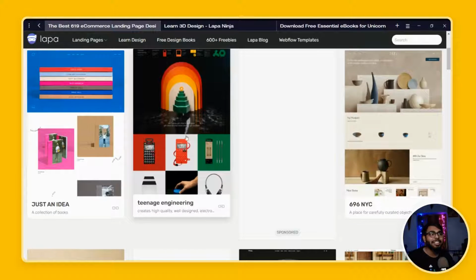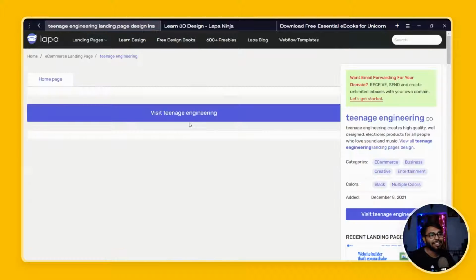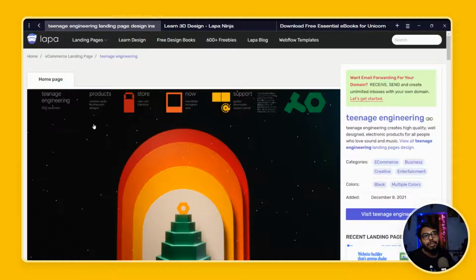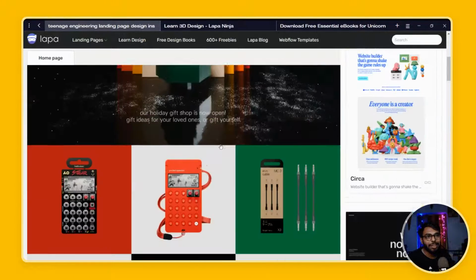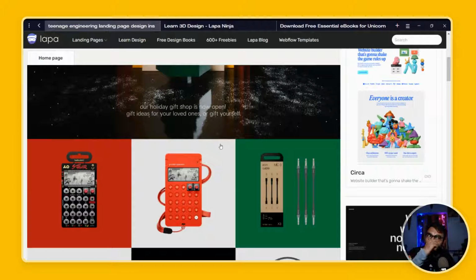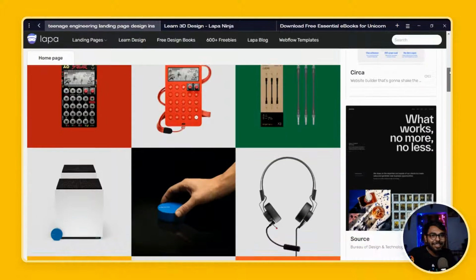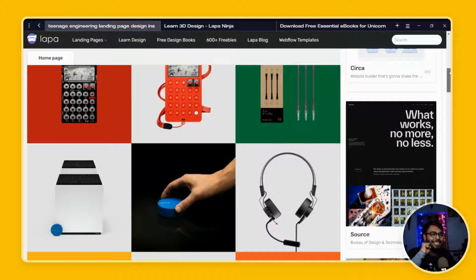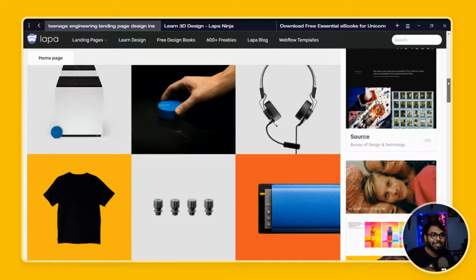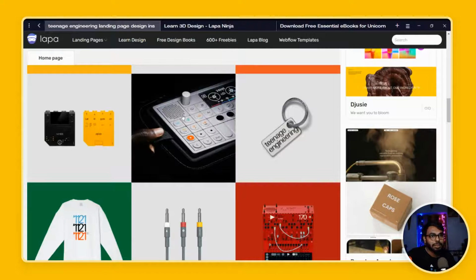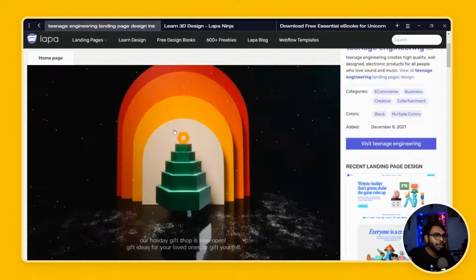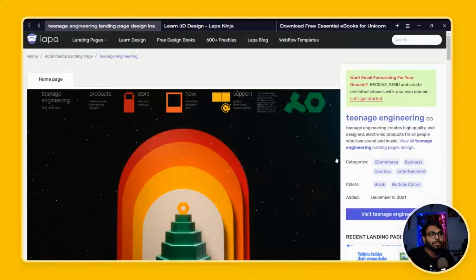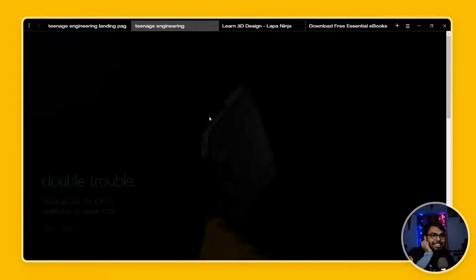Now, Teenage Engineering is something really great. I love them a lot because look how the landing page is looking, right? And the devices that Teenage Engineering makes are also phenomenal. I don't know how they make them, but they are like little magic boxes, all of their devices. This is the OP-1, I think, I forgot that device name. But we are not here to explain what Teenage Engineering is. Let's just visit the site once.